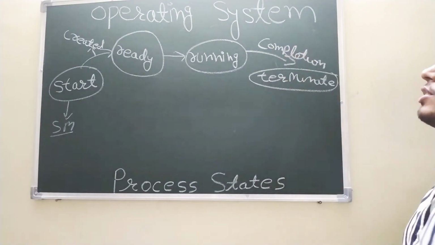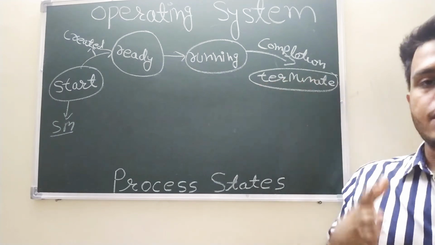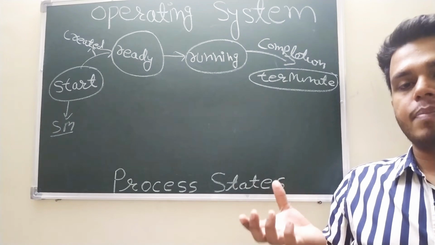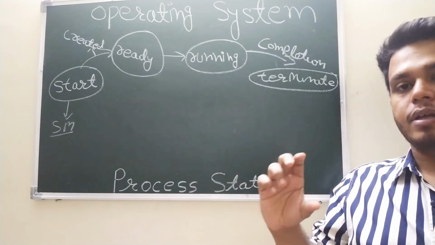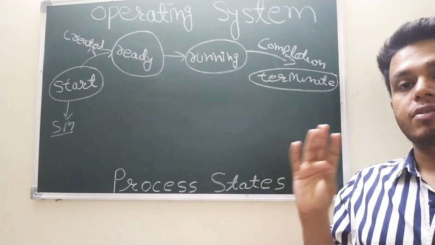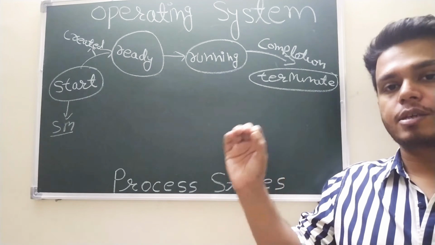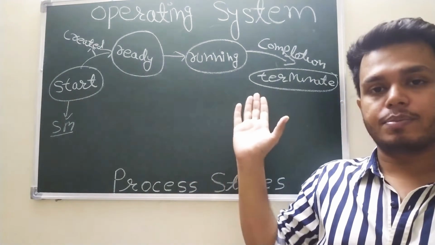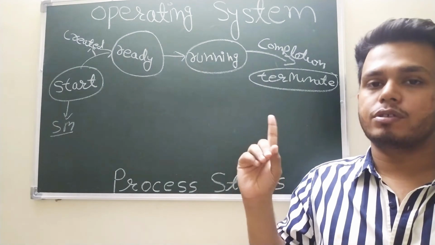At this point, the process has been completed. If somebody asks you what is the minimum number of states a process has to go through, there are 4 states which are the minimum required for a process to be executed by the CPU. The process has to go through these 4 steps. Without any one of them, the process is not going to execute.